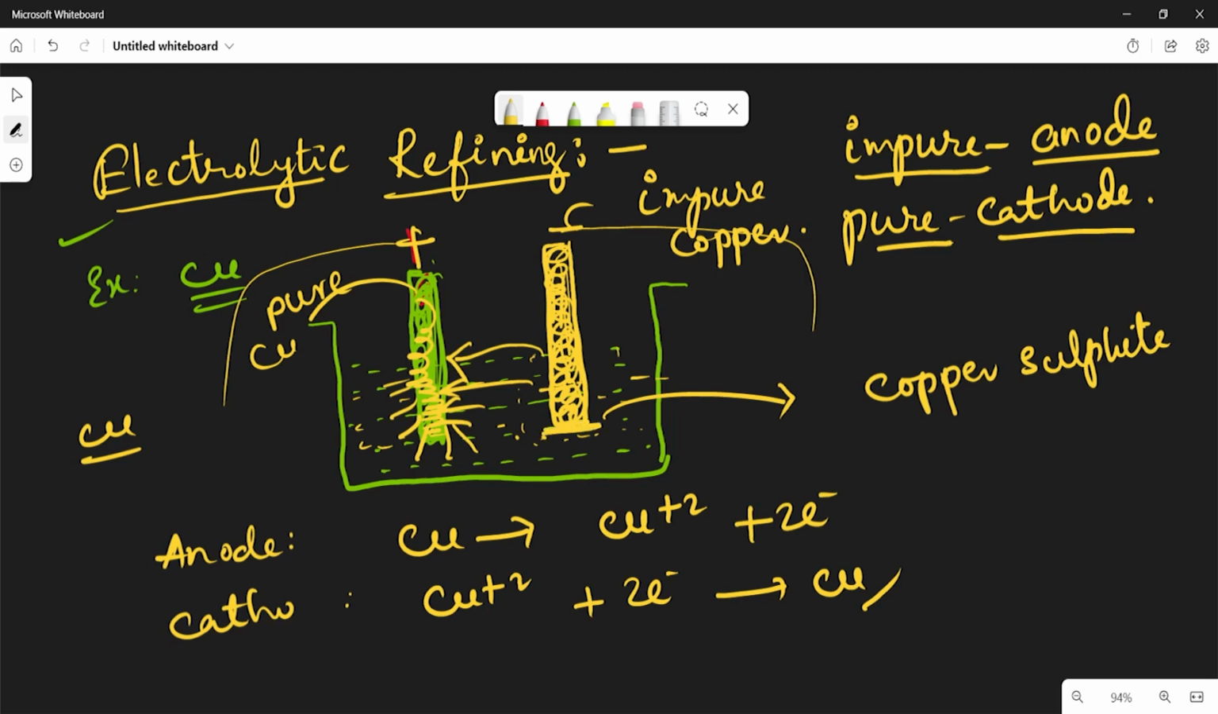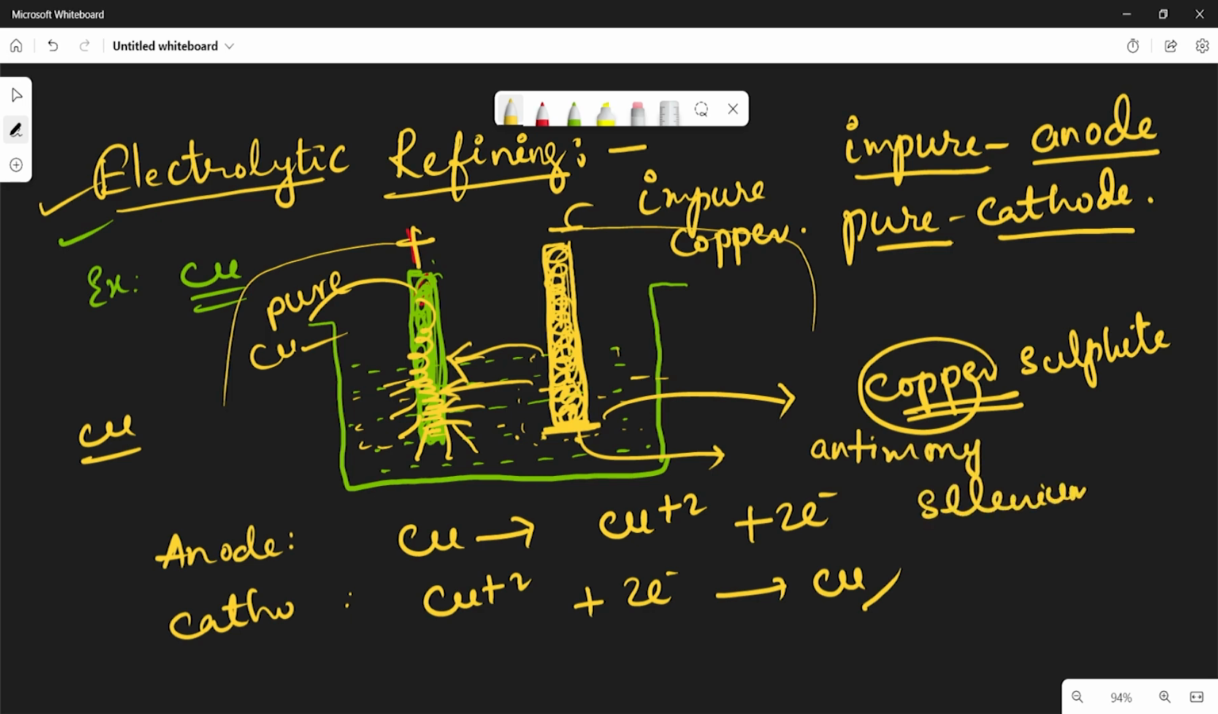See here, in the copper sulfate the copper is deposited at the cathode, whereas the impurities are deposited at the anode. Like this, copper is refined by using the electrolytic refining method. So what are the impurities? The impurities may be antimony, selenium, tellurium, gold, silver, platinum, etc. They are deposited at the bottom of the anode. Recovery of these elements may meet the cost of refining.